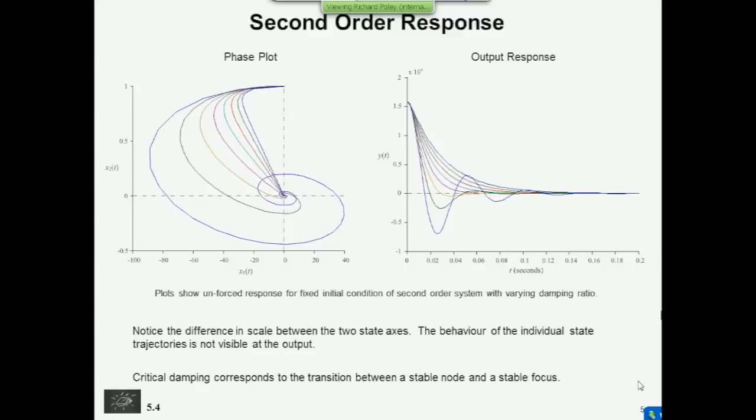And there's no undershoot or oscillation associated with that, but it has the fastest response time. So equivalently on the left, this is what the phase portraits are doing. You see, they're following a kind of stable node behavior until we reach this purple one. And once we reduce the damping ratio still further, the oscillation that's seen in the output response must be captured in the state response because there isn't anything else. Right? The state equations are where all the dynamics happen.